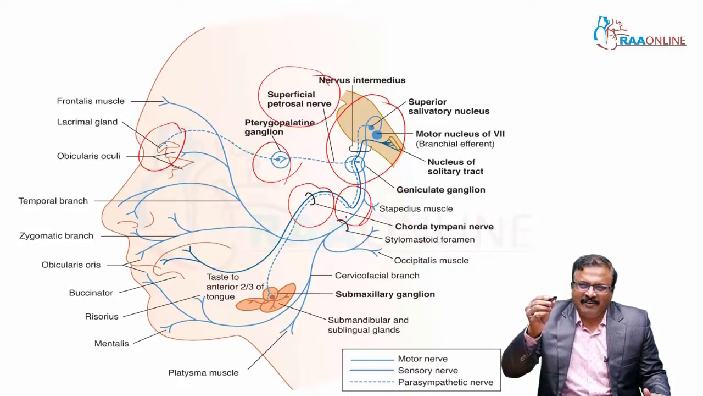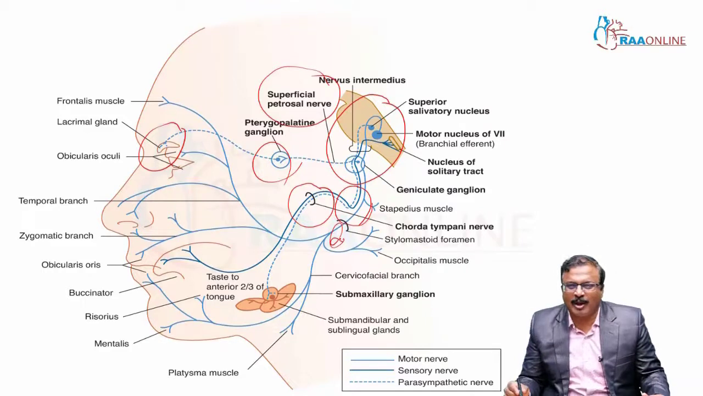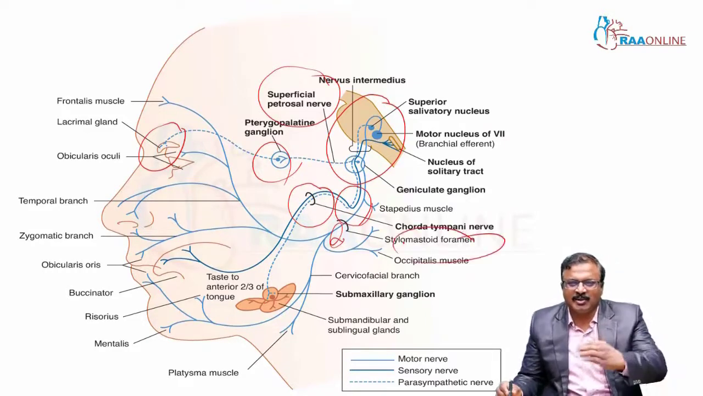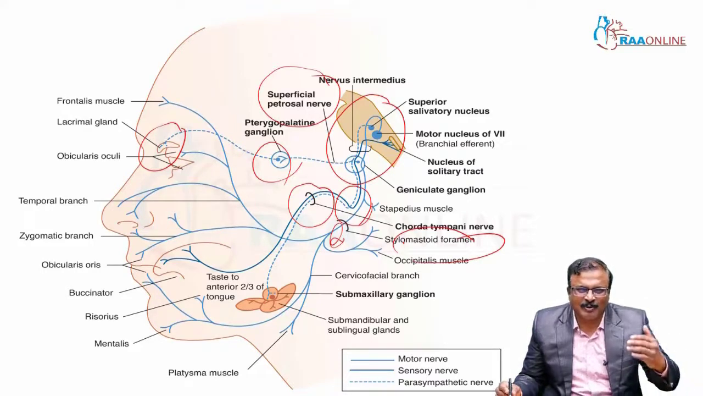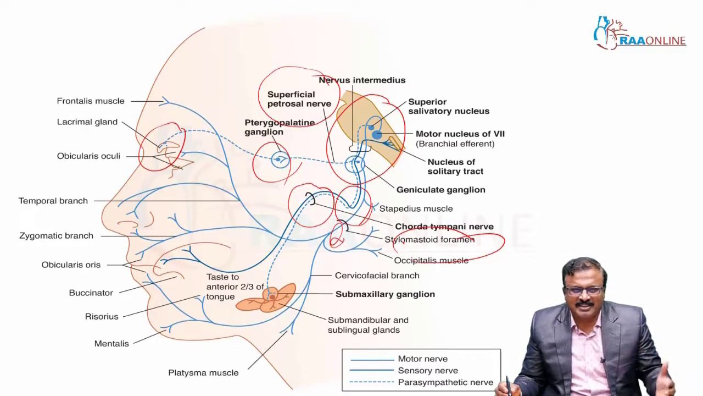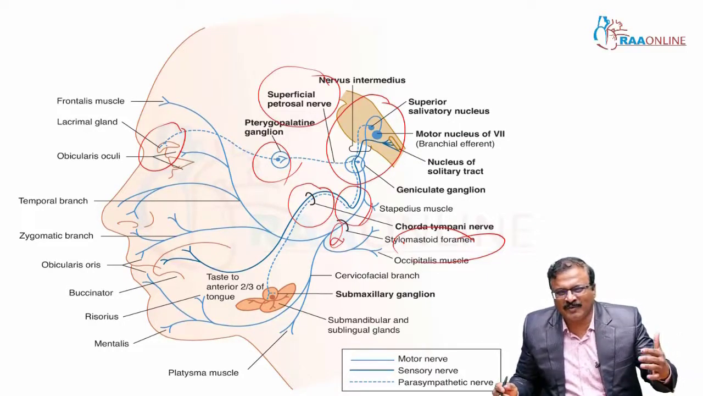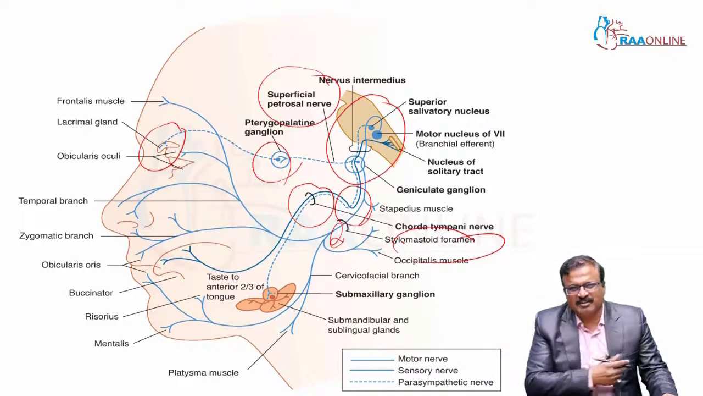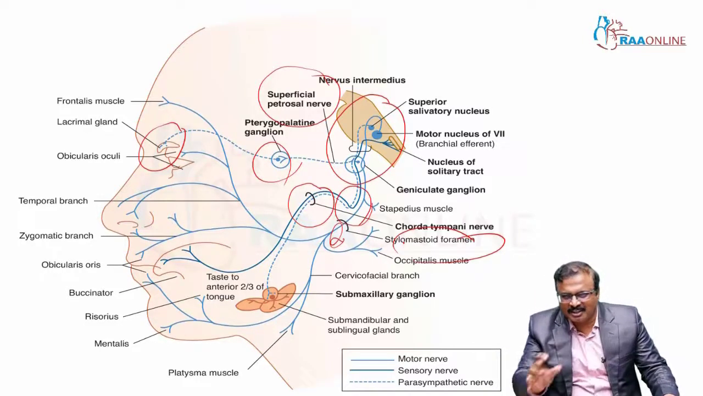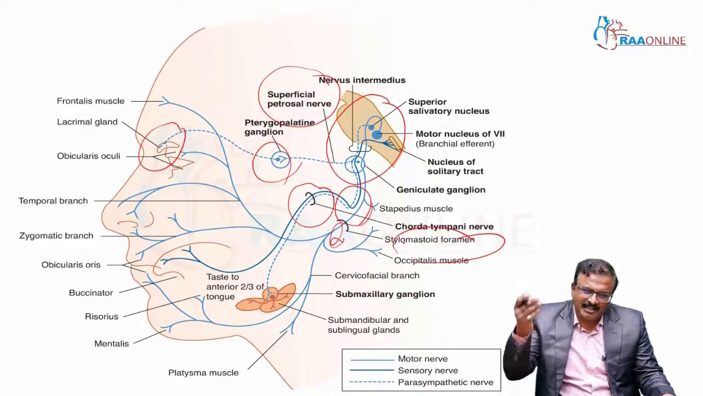Now, the facial nerve exits through the stylomastoid foramen and gives the various branches for frontalis, orbicularis oculi, the temporal branch, zygomatic branch, and muscle branches to supply buccinator, risorius and mentalis along with platysma. Platysma, mentalis, risorius is by the cervicofacial branch of the facial nerve. Chorda tympani, as I told you,